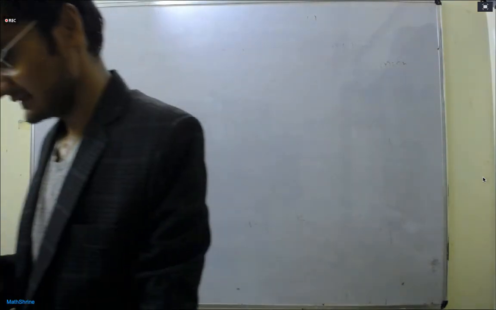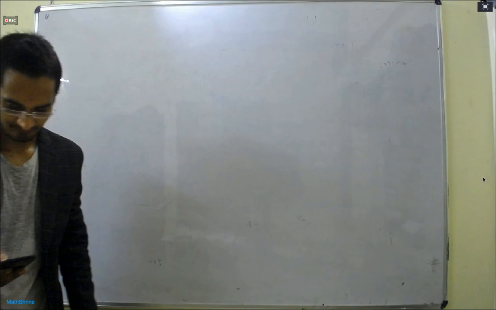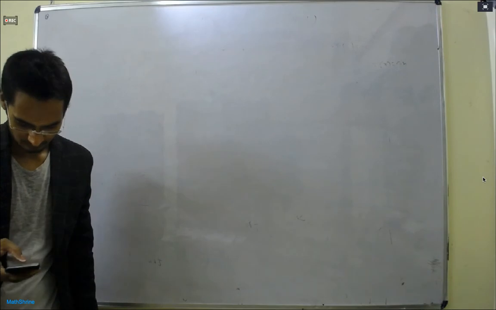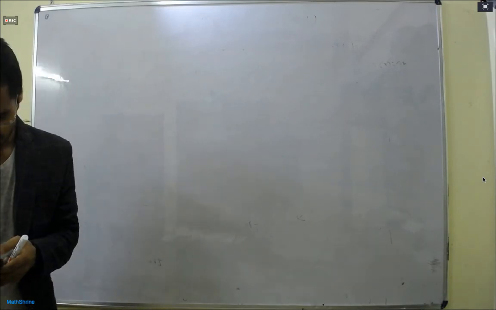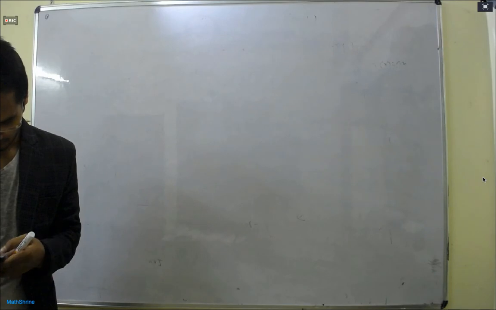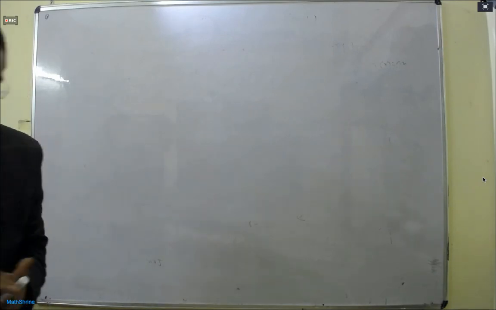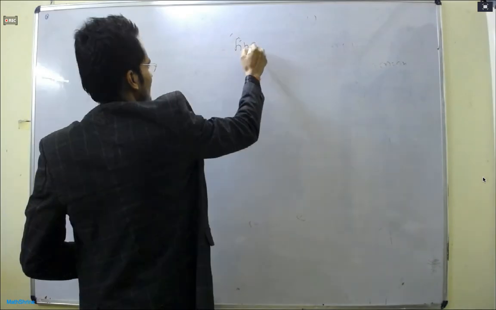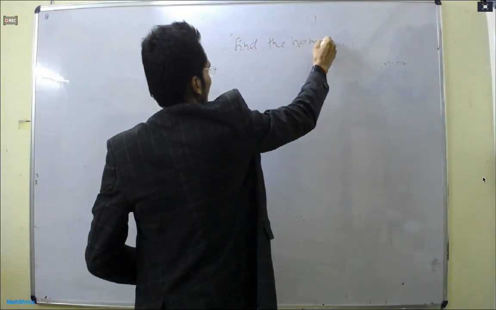Okay, anyway, so find the homomorphism. This is my humble request to find the homomorphism when the kernel is not the whole set, because we are interested in retrieving the information.